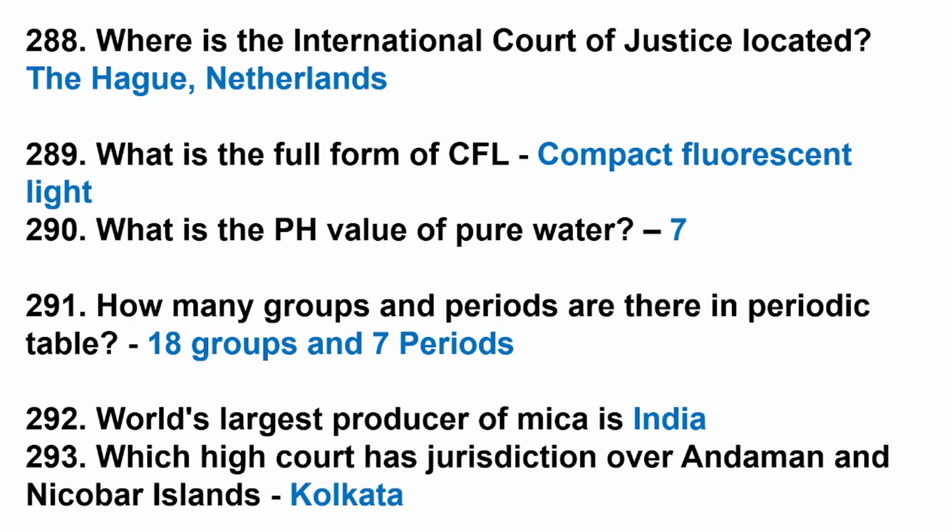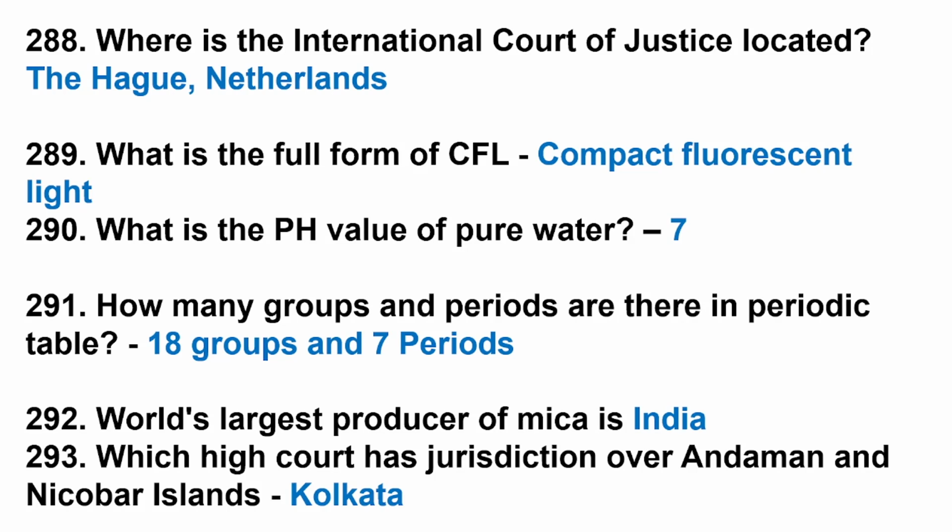Now, what is the pH value of pure water? Pure water is neutral. The pH scale goes from 0 to 14: 0 to 7 is acidic, 7 to 14 is base, and 7 is neutral. Okay, so pure water pH value is 7 because it is neutral.